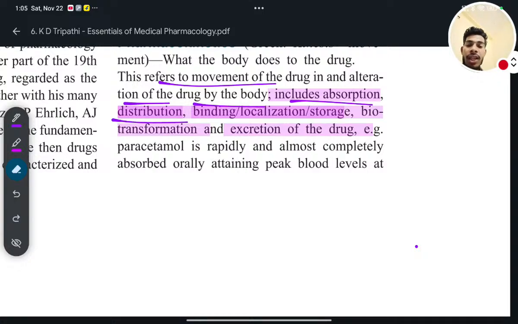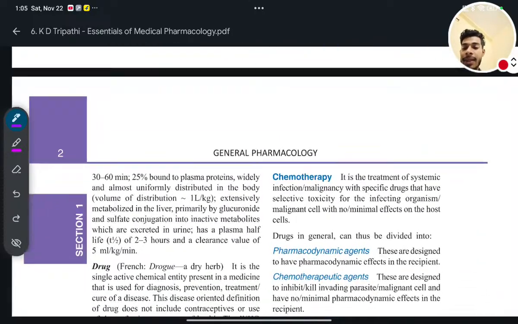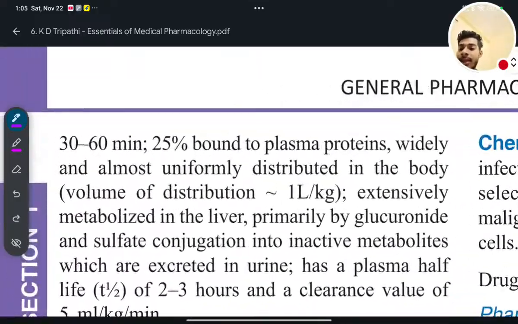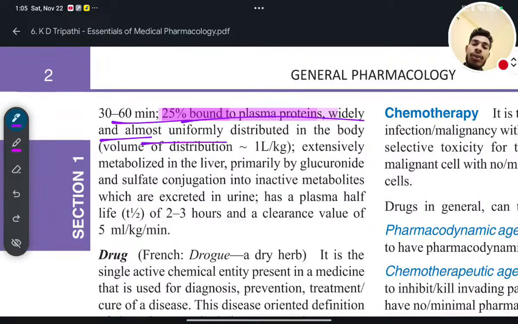Okay. Example, paracetamol is rapidly and almost completely absorbed orally, attaining peak blood level in 30 to 60 minutes. But you have to remember this point, very very important. But 25% bound to plasma proteins, and widely and almost uniformly distributed in the body. Volume of distribution is approximately 1 liter per kilogram.